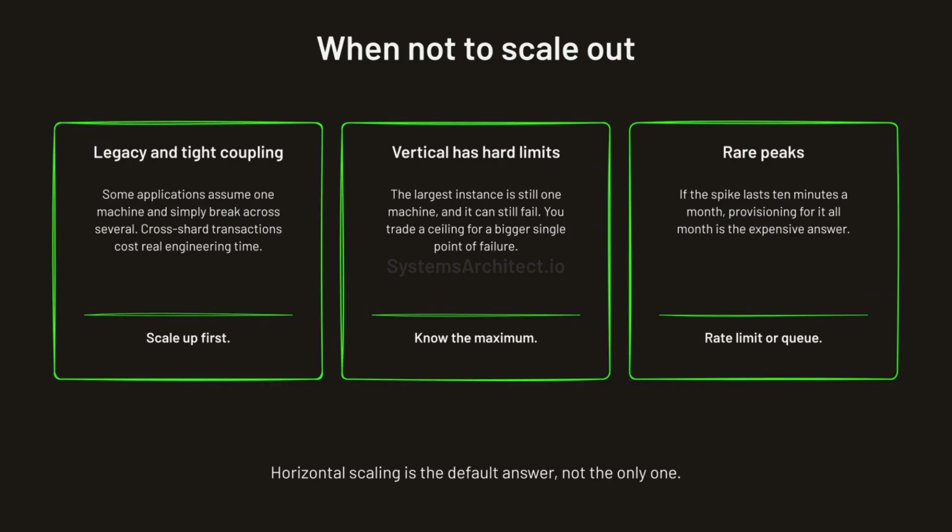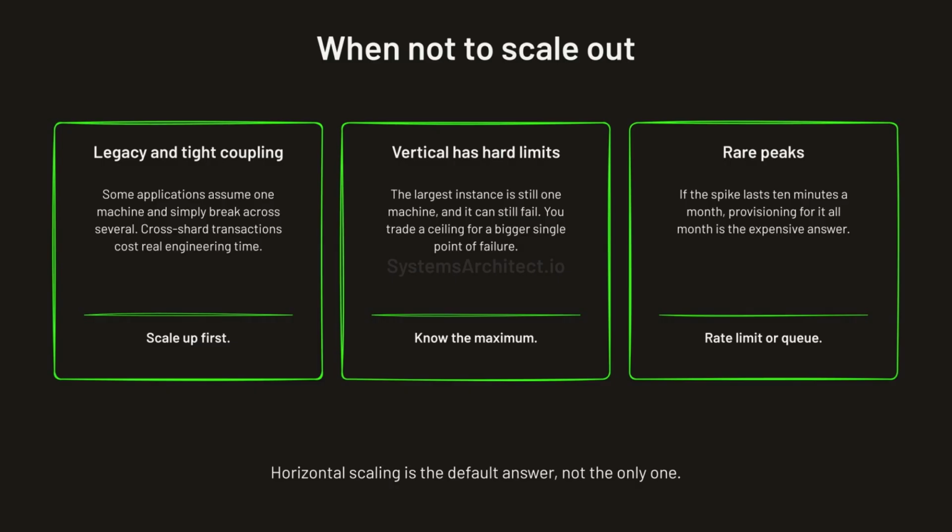Aggressive horizontal scaling is not the right answer for every component. Some legacy applications assume a single machine and simply break across several. Tightly coupled databases that need cross-shard transactions scale poorly. They also cost real engineering time. For those, scaling vertically first is usually the cheaper and faster path.